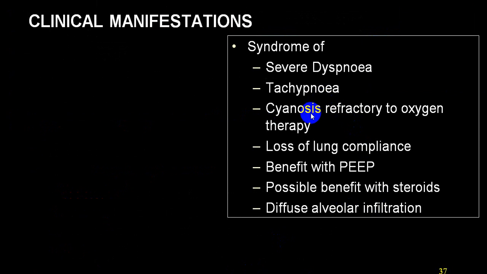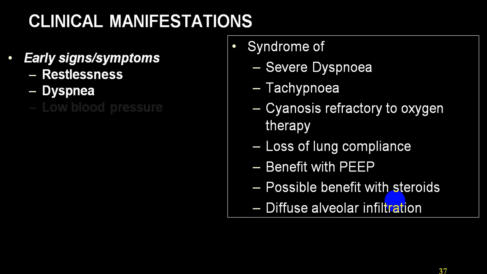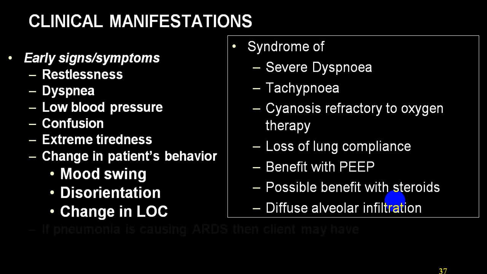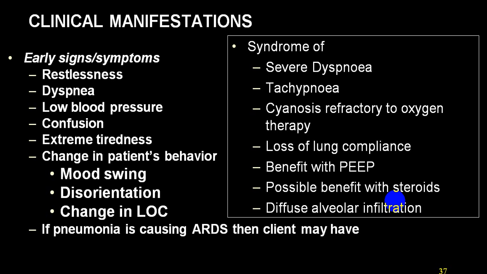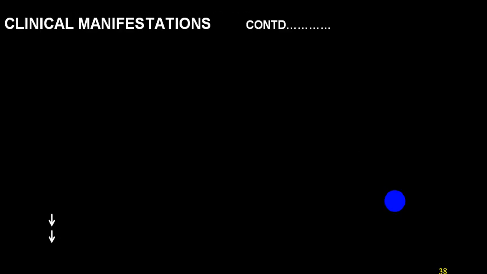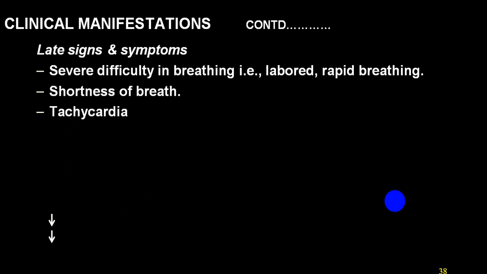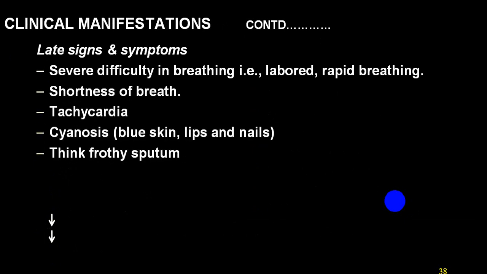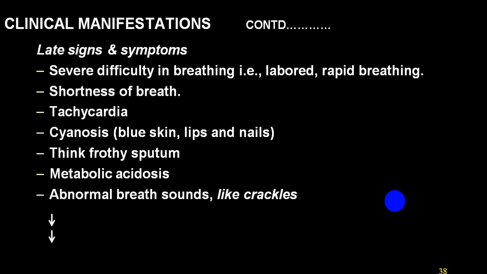So severe dyspnea, tachypnea, cyanosis refractory to oxygen therapy, decreased lung compliance, benefit of PEEP, possible benefit with steroids, and diffuse alveolar infiltration on radiology. These are early signs; we have already mentioned pneumonia causing ARDS, cough, fever, etc. Late signs: tachycardia, cyanosis, frothy sputum, metabolic acidosis, abnormal breath sounds, crackles, and PCO2.